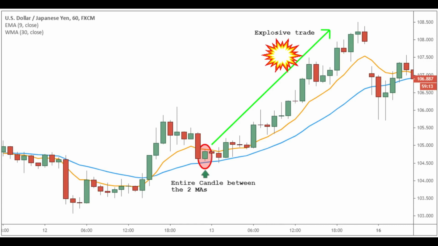What are other ways to use the 930 trading setup? As we explained earlier, the edge of this pattern relies on the resumption of the trend. So, what's the simplest way to measure the trend direction? A series of higher highs followed by a series of higher lows defines an uptrend. In reverse, a series of lower highs followed by a series of lower lows defines a downtrend. So, we want to look for ways to capture these types of price structures.